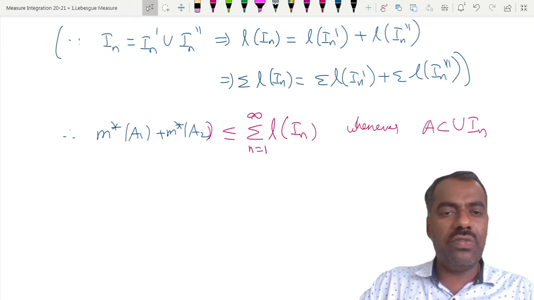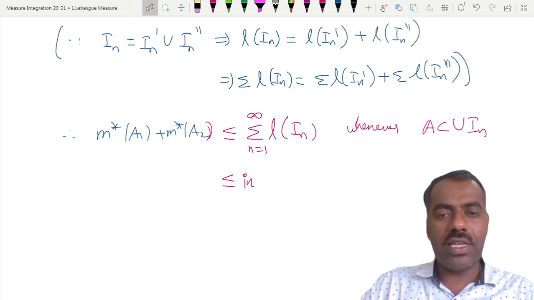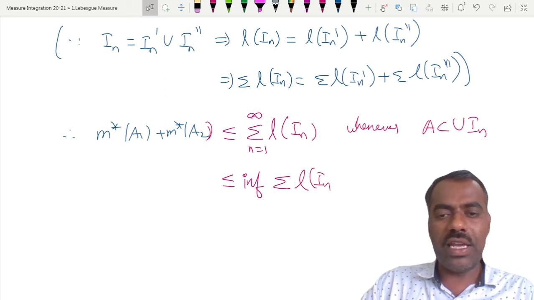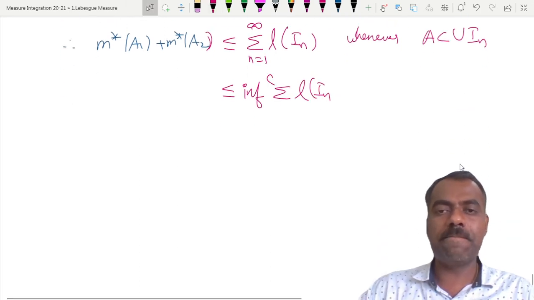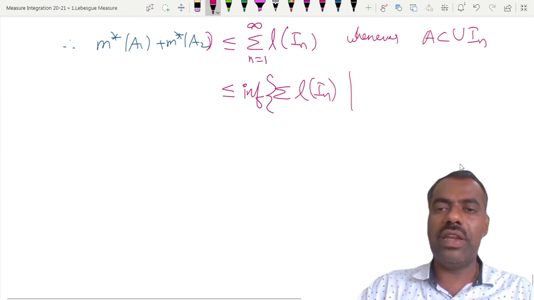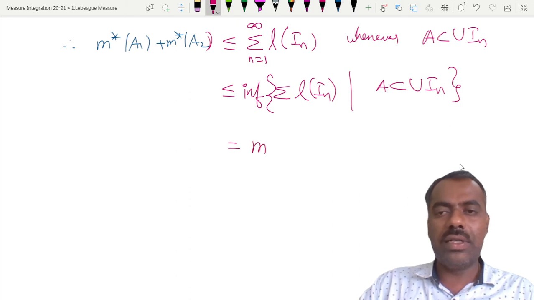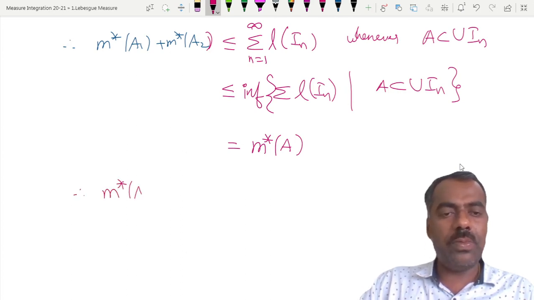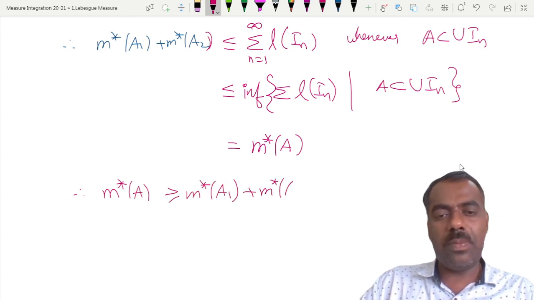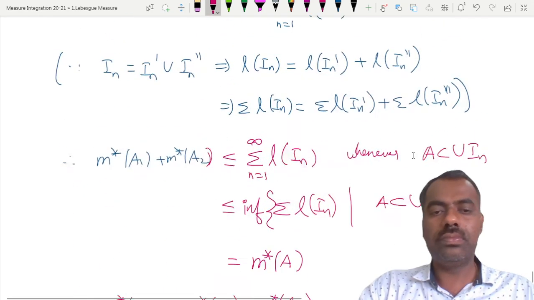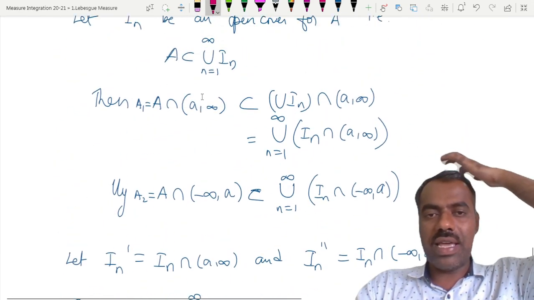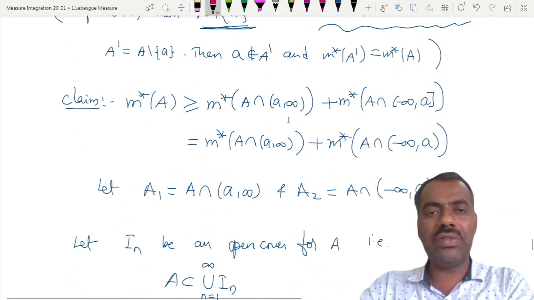If you take the infimum, this is also less than or equal to the infimum of the summation of L of I_n over all such covers, but this is nothing but m star of A by definition of outer measure. So we proved that m star of A is greater than or equal to m star of A1 plus m star of A2. If you substitute A1 and A2, that is what we wanted to prove, our claim, right?